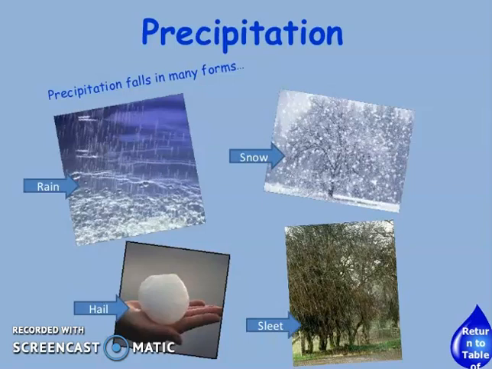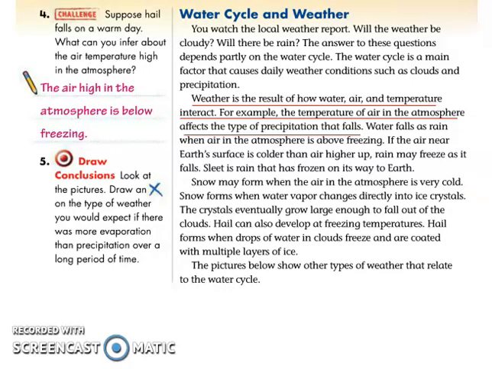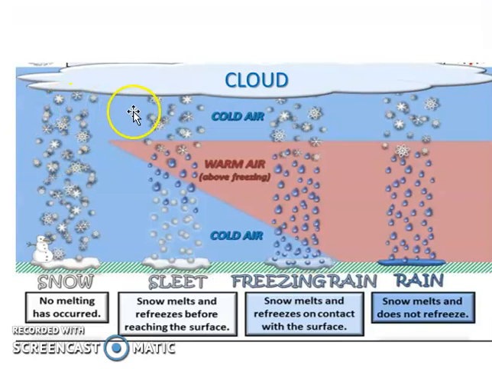Let's go to the next page. Okay, there's a remaining question here, number 4. Suppose hail falls on a warm day. What can you infer or conclude about the air temperature high in the atmosphere? The air high up there in the atmosphere is below freezing, meaning the temperature up there is freezing cold, like this picture. As I've shown you, in reality, the higher you go, the colder the temperature. That's why all the pouring here is in crystal form and in snow form, but it only changes here because of the warm air.